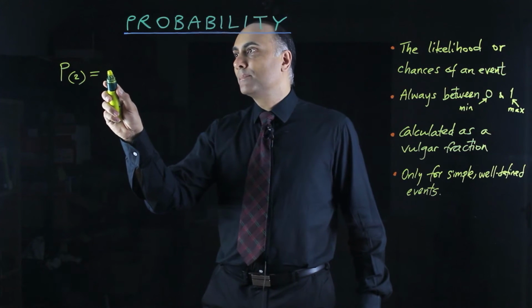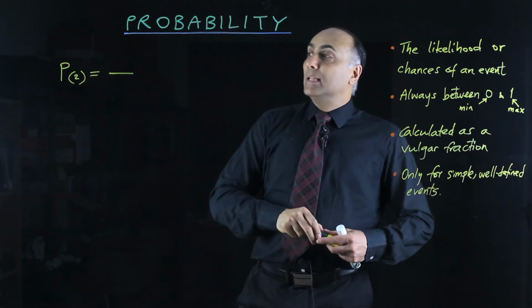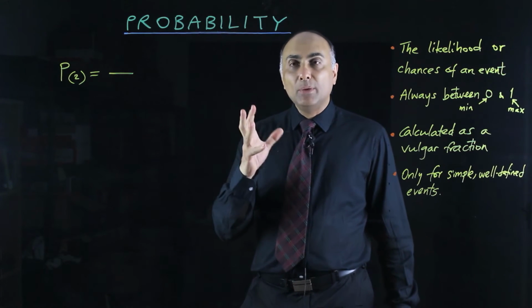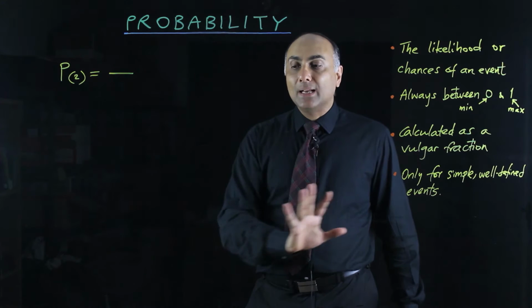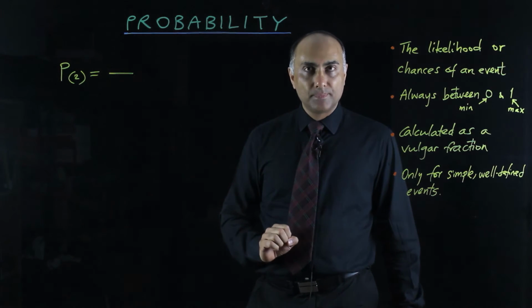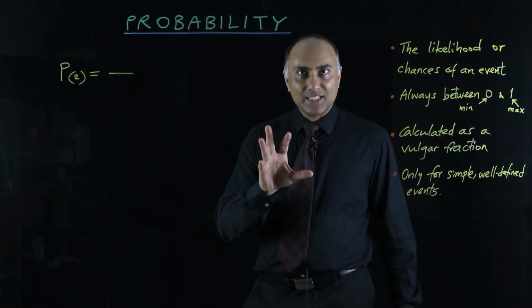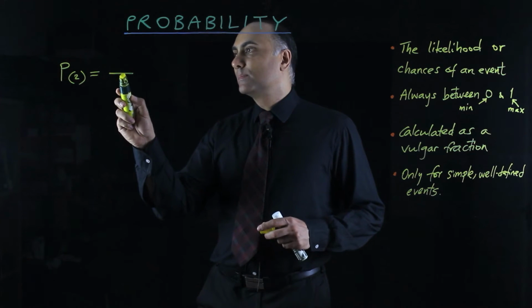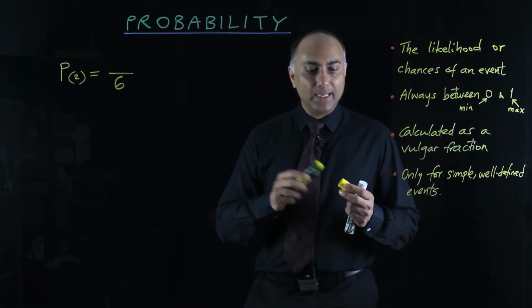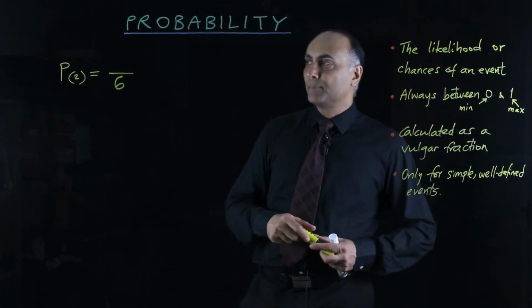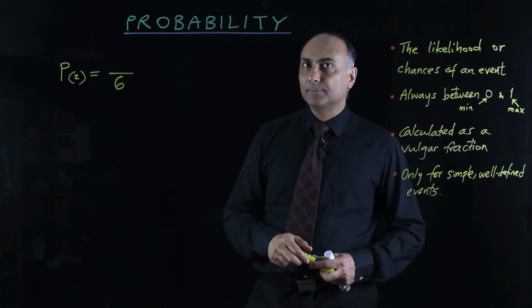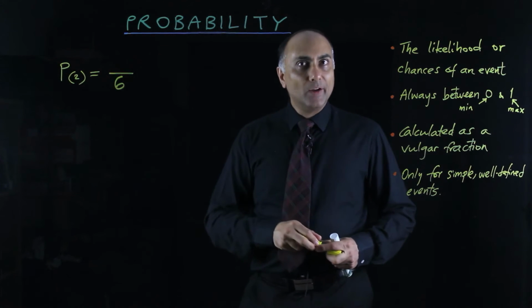I'll show you why. Well, the denominator is the first thing you should work out. And the denominator is how many equally likely things are possible. Well, on a die, if it has 6 faces, then there are 6 equally likely things possible. So for a normal 6-face die, the denominator will always be 6 because it's determined by the situation, the physical situation.